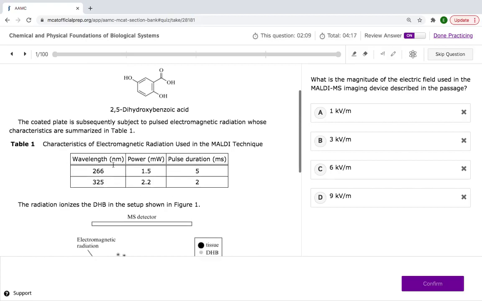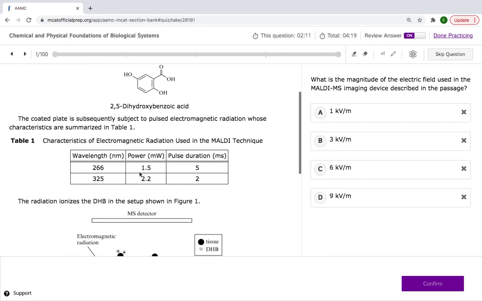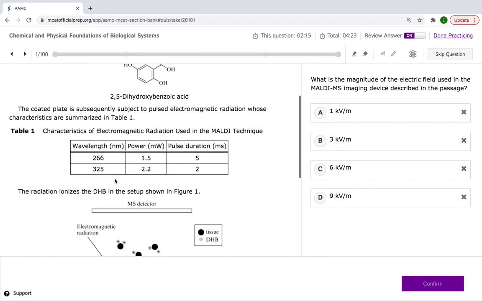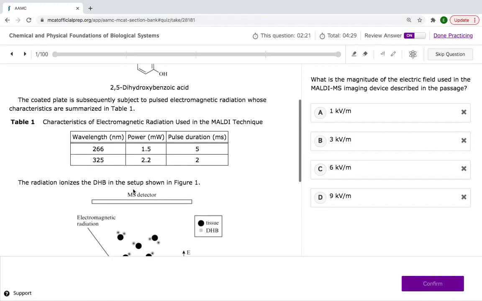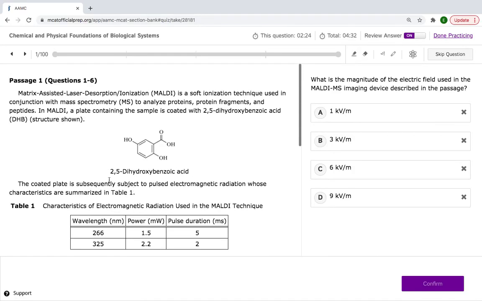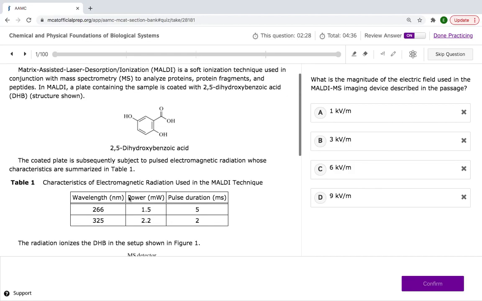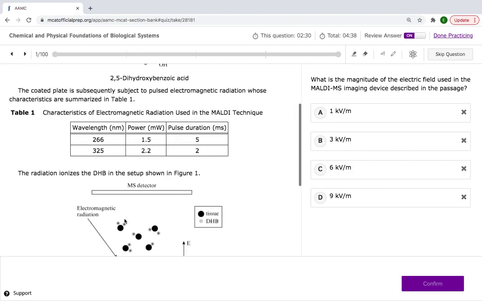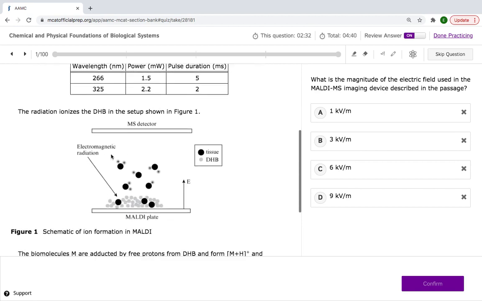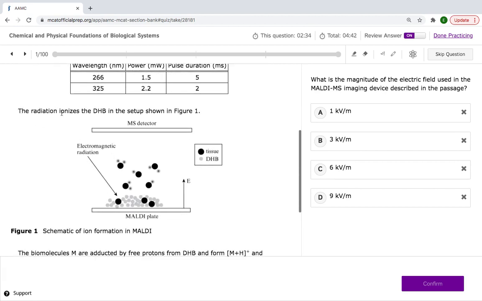Don't even look at the table. Don't waste time trying to analyze these numbers or see a common pattern. Only when the question asks for it, then we look at figures or tables. When you're reading through this, spend more of your time really understanding what is going on here rather than understanding the figures. Only when the question asks, go for the figure. The radiation ionizes the DHB in the setup shown in figure 1.